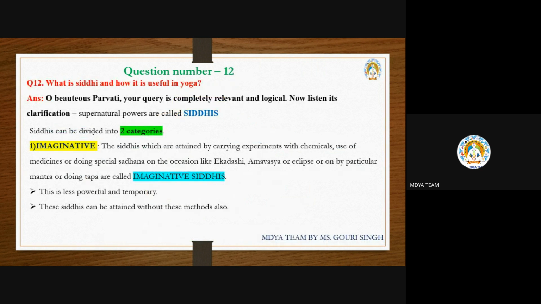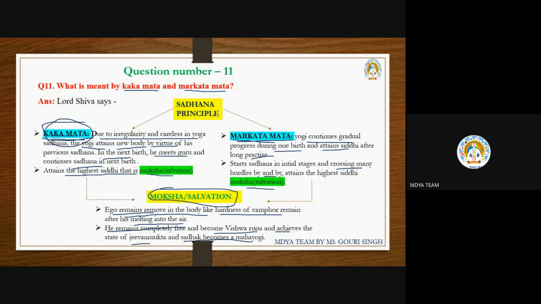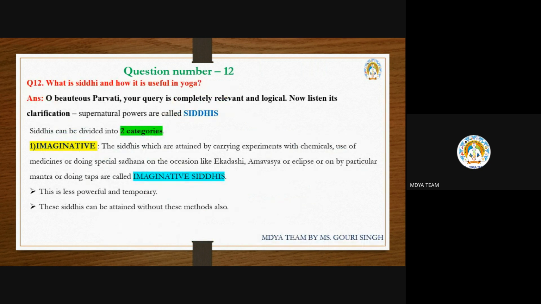Because whenever one follows the yogi path, what happens? Automatically, after practicing for a few days or a long time, in between they will get some siddhis. So what happens to the kakamat who is following it? Because of the siddhis, they become diverted from their goals. So in the 12th question, Lord Shiva is telling that these are called supernatural powers, but they are the obstacles in the siddhi path.